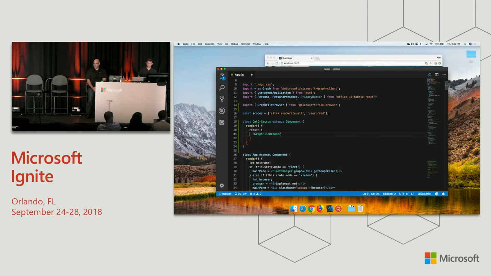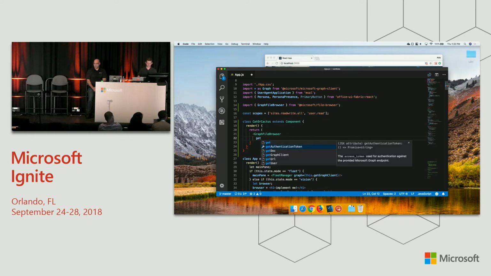So the Graph File Browser takes in a callback that gives it an authentication token. This is going to launch our UI with whatever auth token you provide. So in this case, I'm going to pass in as props a method to go get the token.